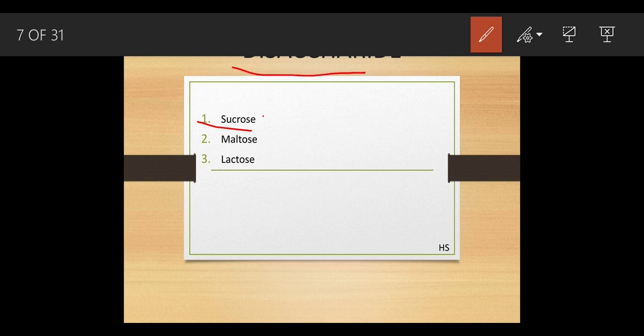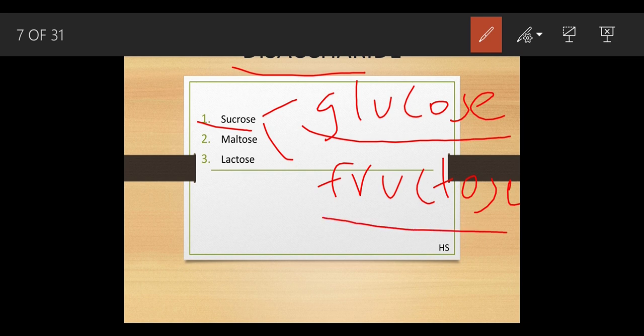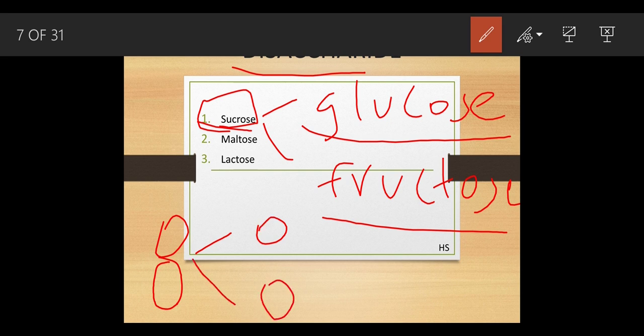Disaccharide means made up of 2. So they are made up of glucose and fructose. And as we studied in the previous slide, glucose and fructose are both monosaccharides in nature. If this sucrose gets broken down, suppose let's assume like this, this is a sucrose, which is 2, and when it gets broken down, it forms into one. See, this one is glucose and this one is fructose. Like this you can understand. And this was a disaccharide.